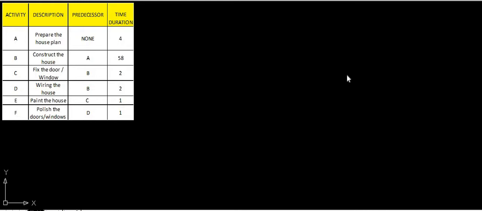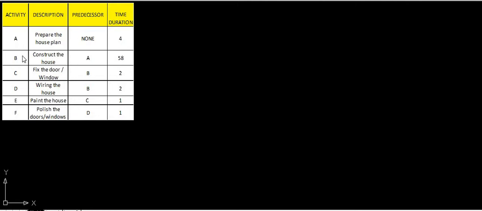Here we have some given data. You are seeing this Excel table, in which a small amount of data has been given. Depending upon these given conditions, we have to draw the network diagrams.